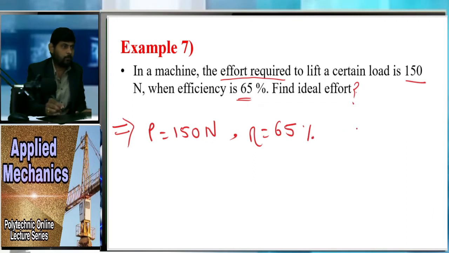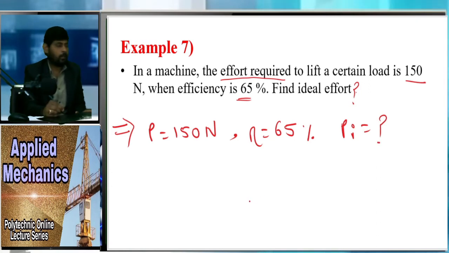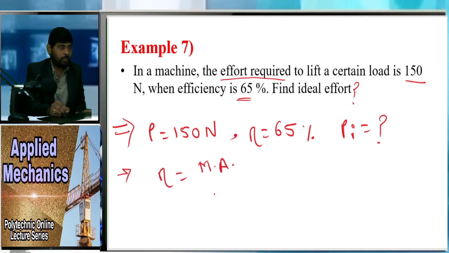And they ask us about PI, that is the ideal effort. For this, we know one equation, that is the efficiency equation: efficiency is equal to MA, the mechanical advantage, upon velocity ratio, into how much?